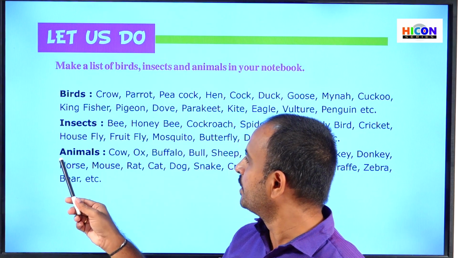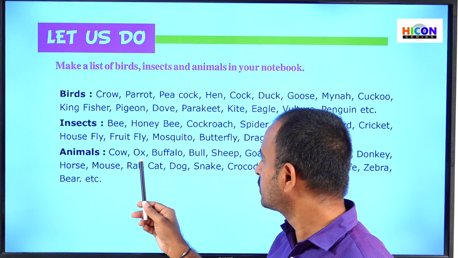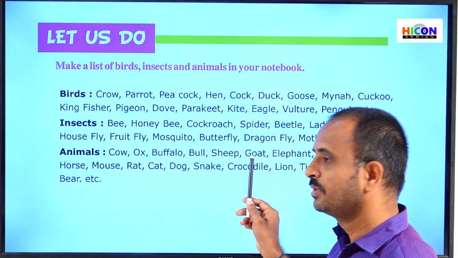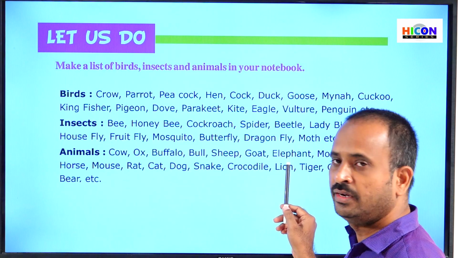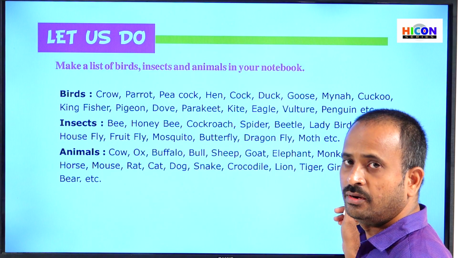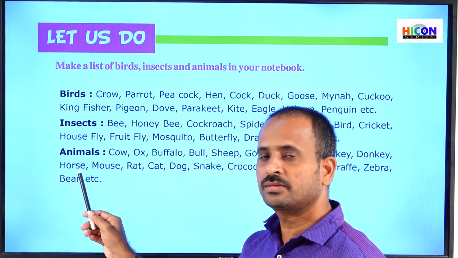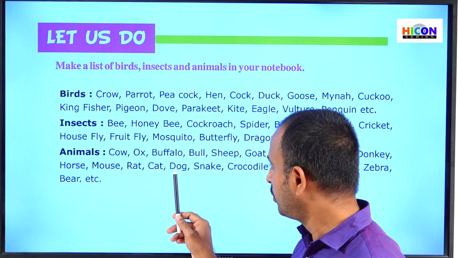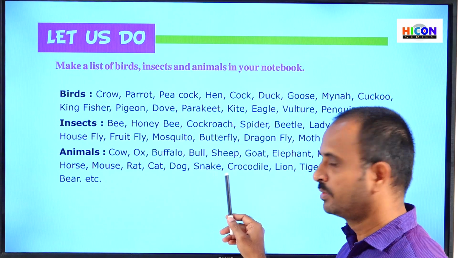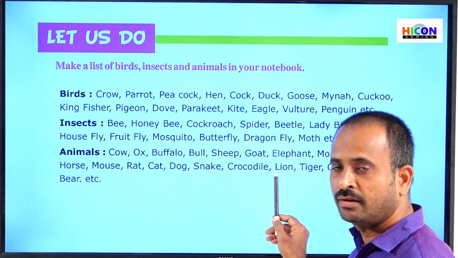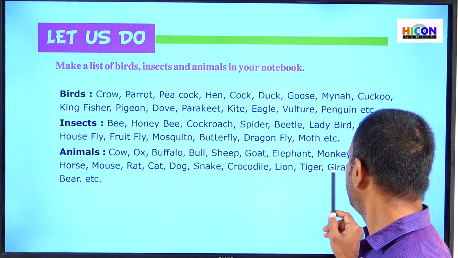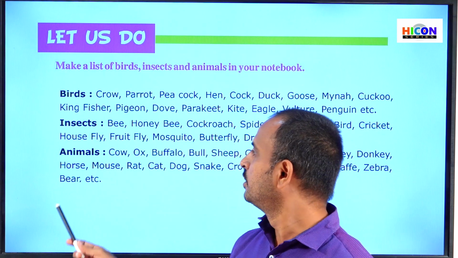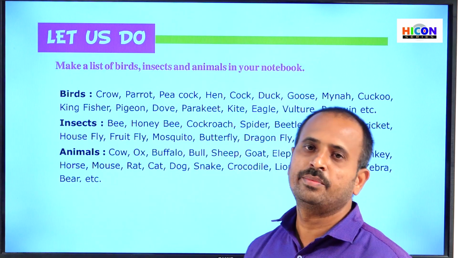And see the animals, that is cow, ox, buffalo, bull, sheep, goat, elephant, monkey, donkey, horse, mouse, rat, cat, dog, snake, crocodile, lion, tiger, giraffe, zebra, bear, etc. So children, these are the examples for some animals.